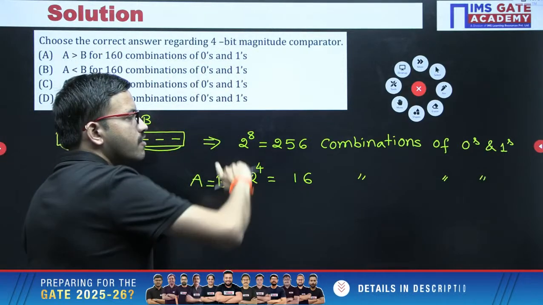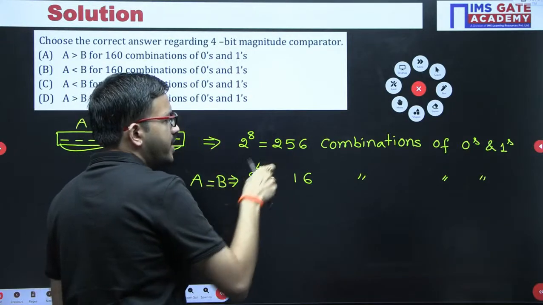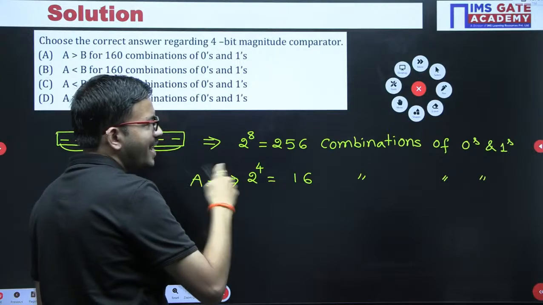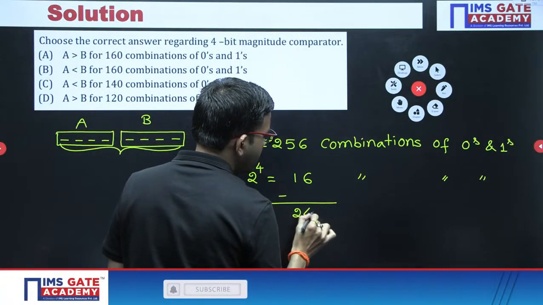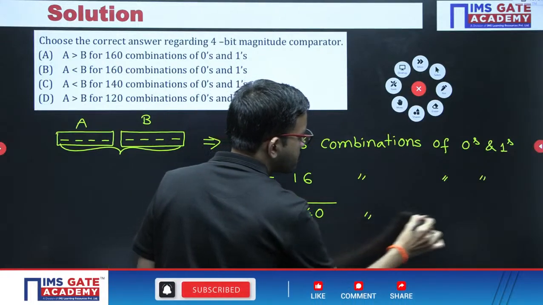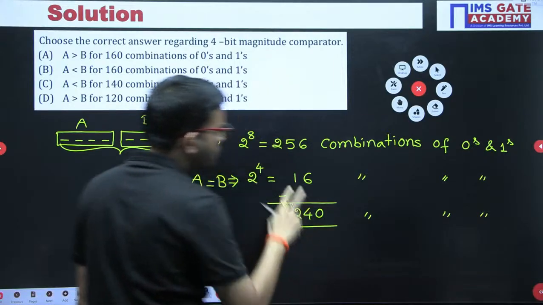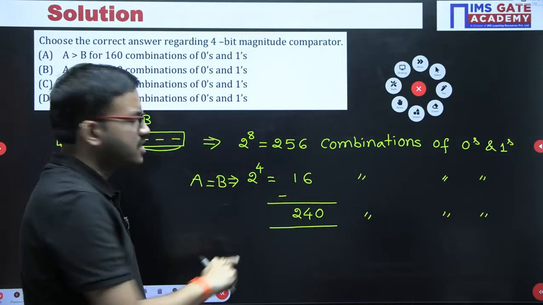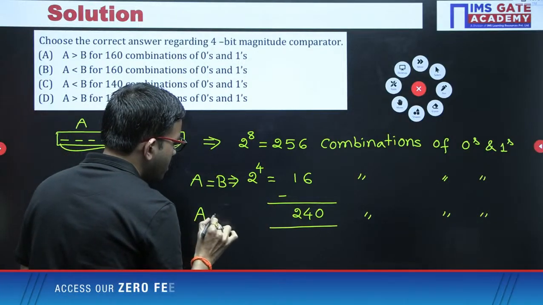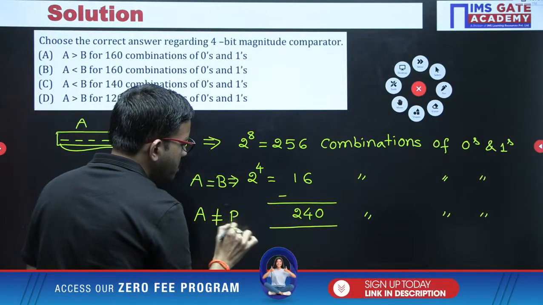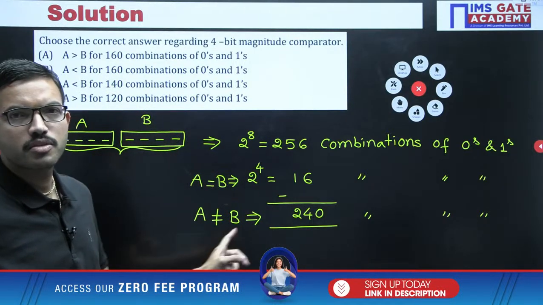Now, from the total combinations, if you subtract the number of combinations for which A and B are equal, you get the resultant number as 240 combinations. So we told that A and B are equal for 16 combinations, which means these 240 combinations are related to A not equal to B. I hope it is clear. A not equal to B, right?